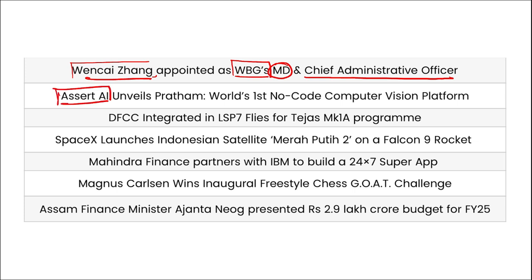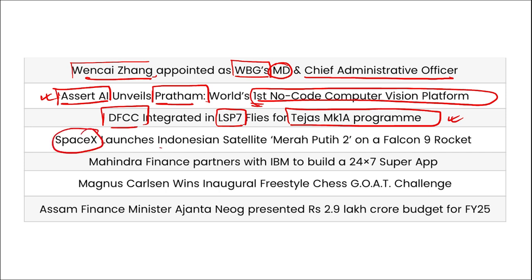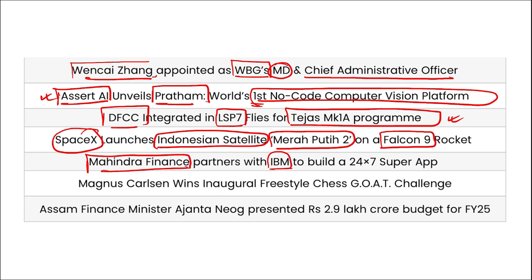Then Assert AI, this is the name of the company, has unveiled Pratham, and Pratham is the world's first no-code computer vision platform. Then DSCC integrated LSP7 files for the Tejas Mark 1 program. Right, this is the updated version of the Tejas Mark 1, that is Tejas Mark 1A. Then SpaceX has launched an Indonesian satellite, that is Merah Putih 2. This was launched using the Falcon 9 rocket. And Mahindra Finance has partnered with IBM to build a 24/7 super application.